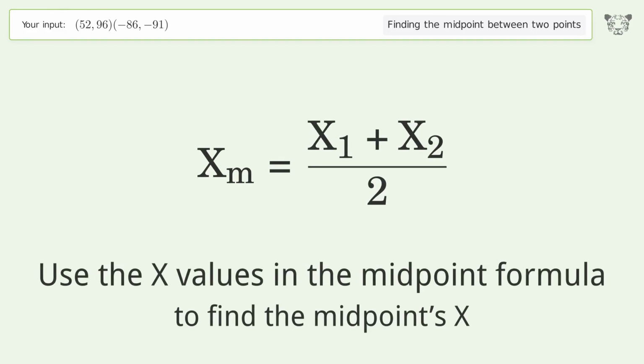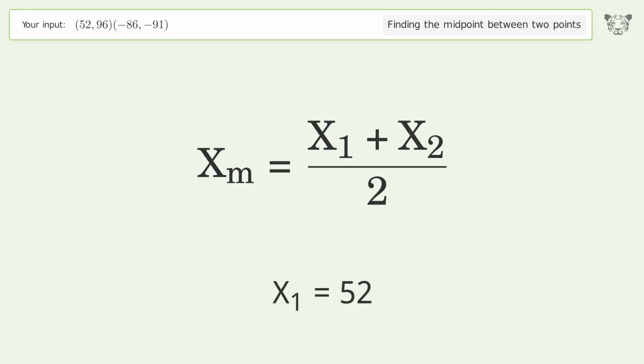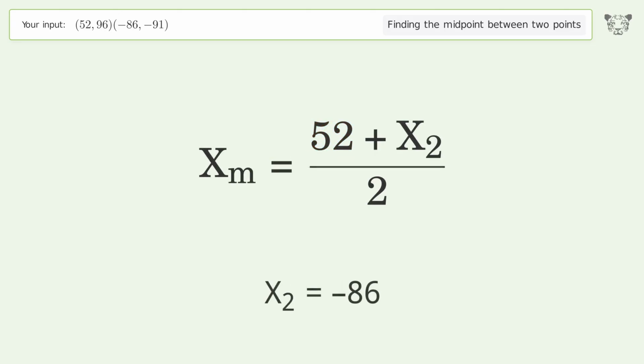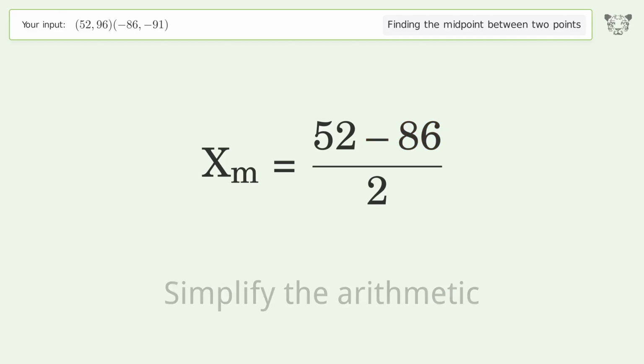Use the x values in the midpoint formula to find the midpoints x. x1 equals 52. x2 equals -86. Simplify the arithmetic.